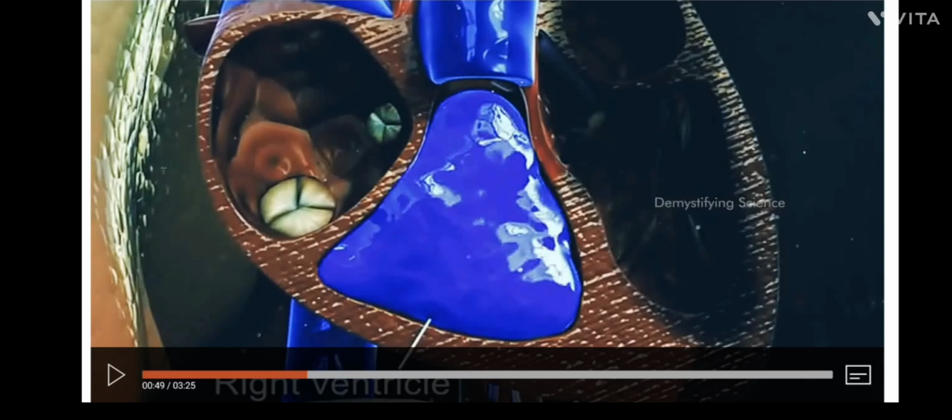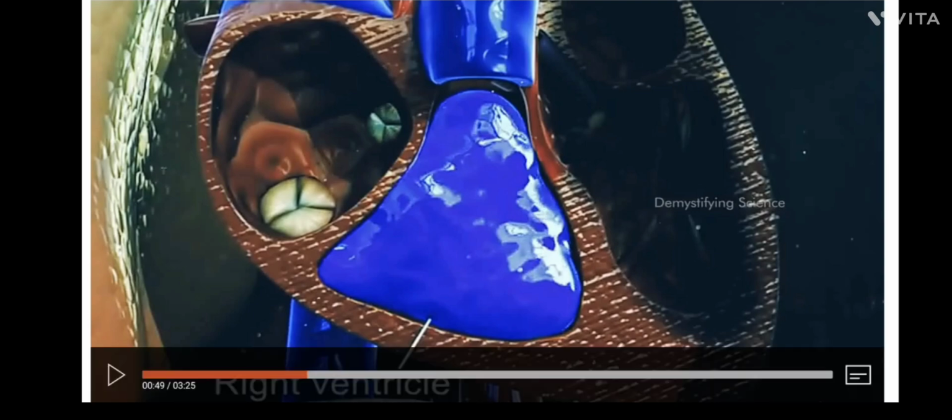When the right ventricle contracts like this, pressure will be created there. Okay, when the pressure is created, another gate or valve which is present here will open. Now when that valve opens, this blood, which is deoxygenated, will move from the right ventricle and reach the lungs.